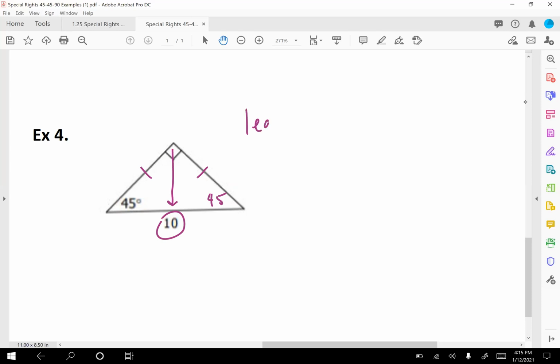Well, if you want the leg and you have the hypotenuse, you take your hypotenuse and you divide it by the square root of 2. So in this case, my hypotenuse is 10. I'm going to divide it by the square root of 2. Now, we need to do what is called rationalizing.